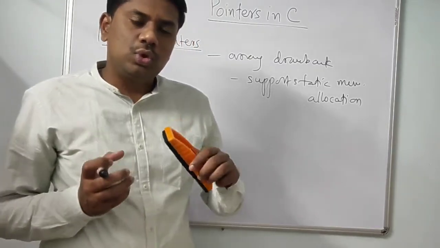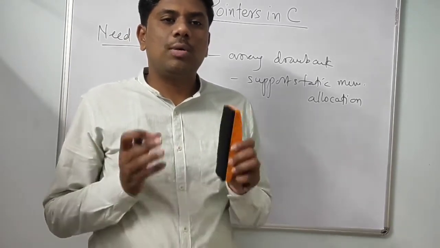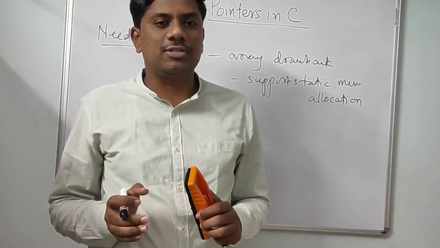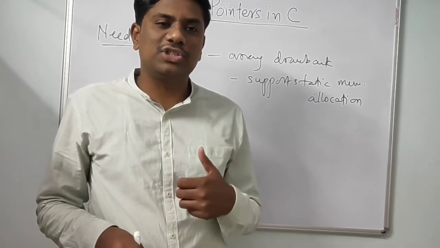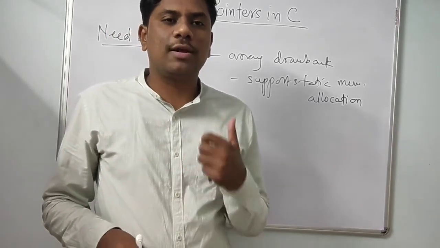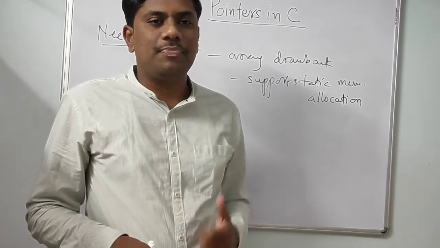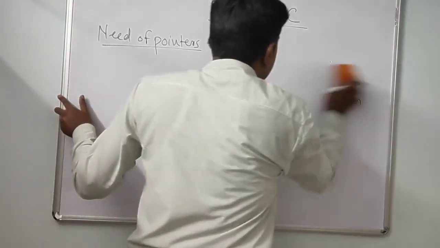So to overcome this drawback, Dennis Ritchie invented a new concept called pointer, which supports dynamic memory allocation and deallocation. While using dynamic memory allocation and deallocation functions such as malloc, calloc, realloc and free, we require the pointer concept. So let us start with pointer concept in C.